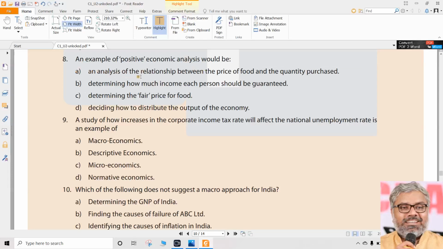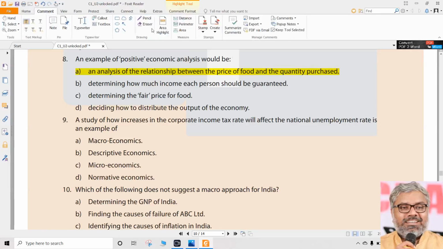First one talks about an analysis of the relationship between price of the food and quantity purchased. Is it an example of positive economic analysis? Absolutely yes. Why is that? Once again, simple logic, because you should know what positive economics is. Any positive science will talk about what? Cause and effect. And what is the cause here? Price. Effect is on quantity purchased.